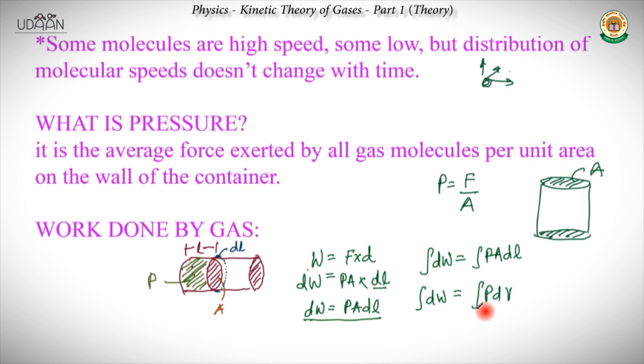Now the limits of integration would be from the initial volume to the final volume, from Vi to Vf. And this will give us the work done. In case the pressure is constant throughout, we could just call it P into the integral of dv, but the pressure might also change because the volume is changing. So pressure might be a function of volume.